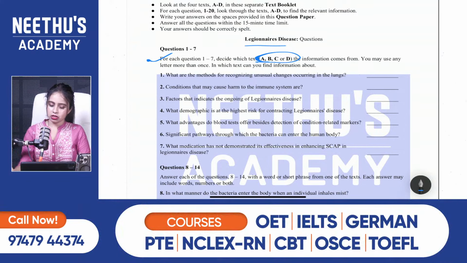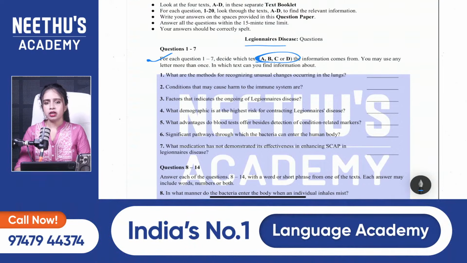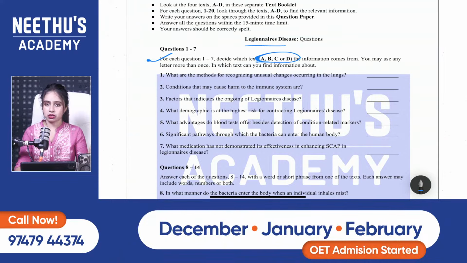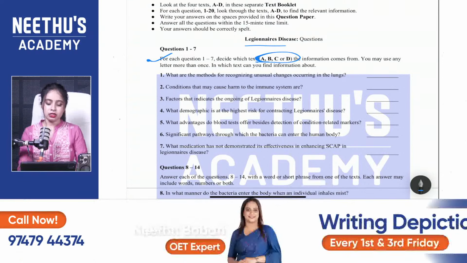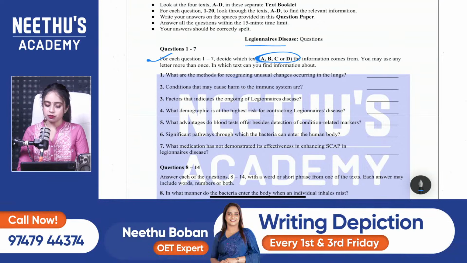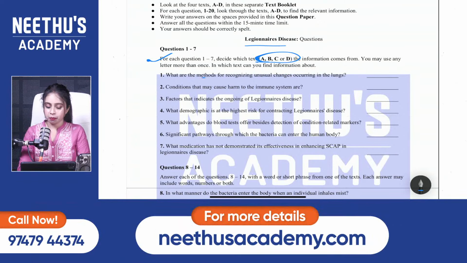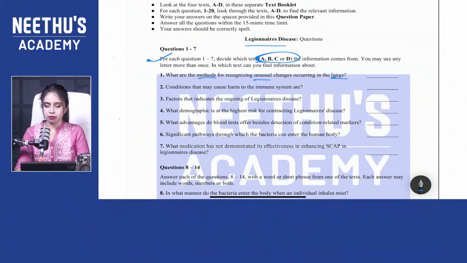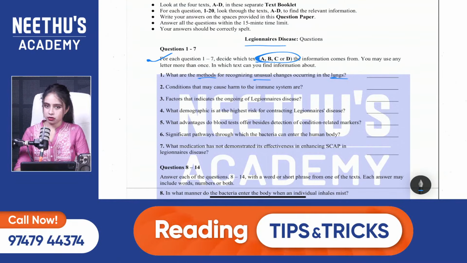Comment your answers. If it is right, definitely you guys are improving. If it is wrong, as I already mentioned, study, find out where is the mistake, why that mistake happened. Okay. First one, what are the methods for recognizing unusual changes occurring in the lungs? So my keywords, methods, unusual, lungs. So these are my keywords from the first question. Let me know in the comment box what is your answer.